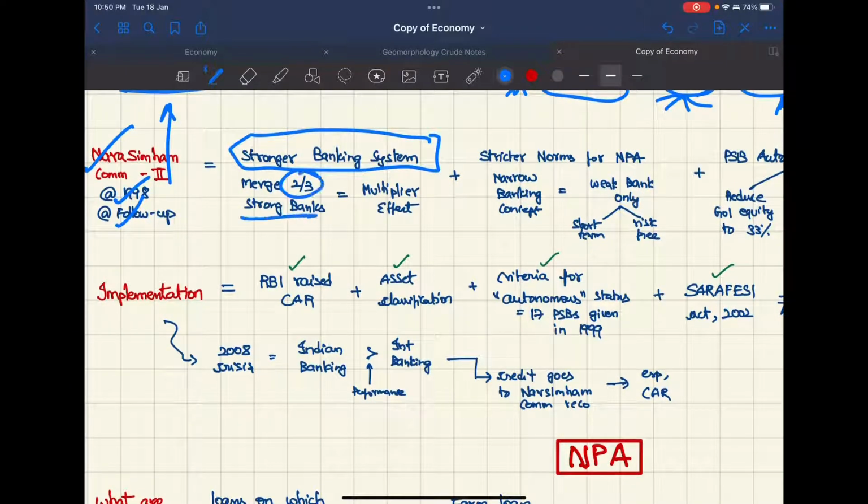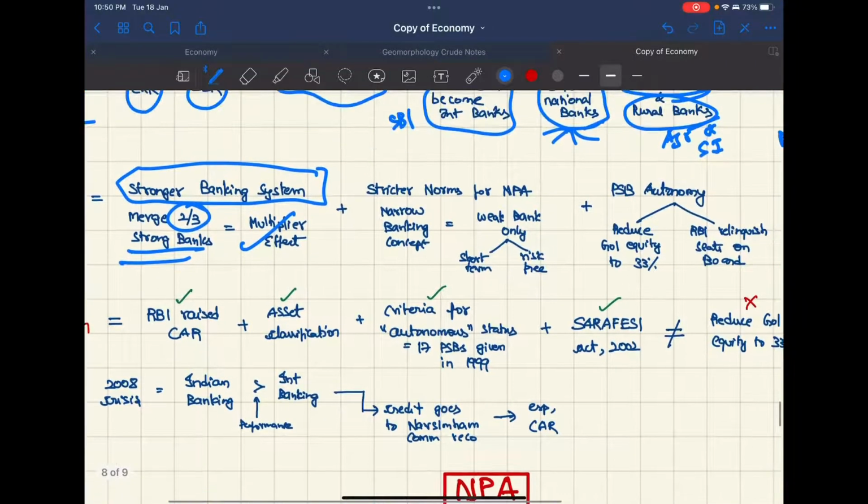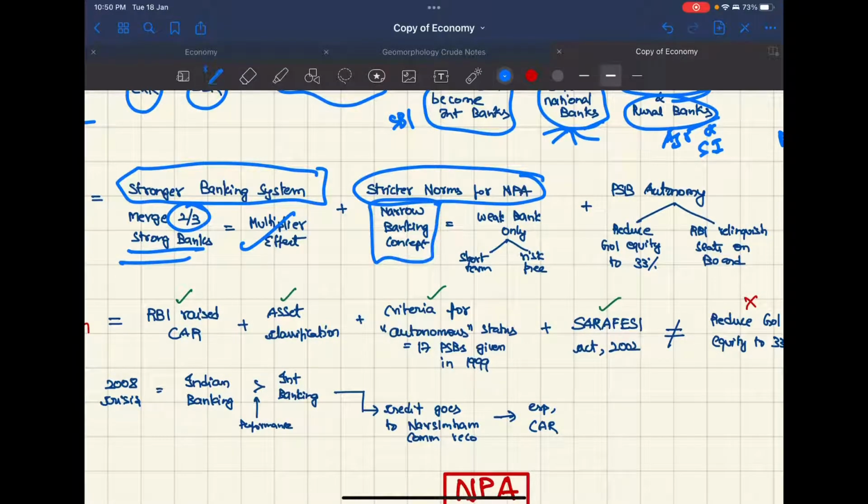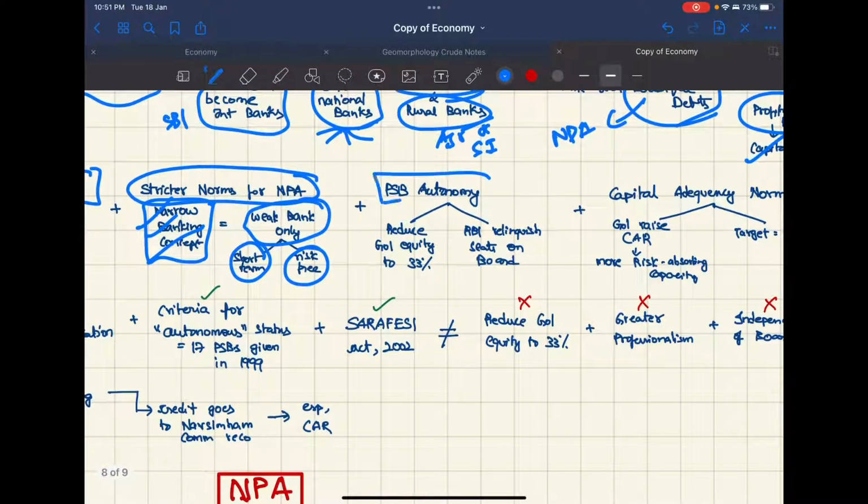Merge two or three stronger banks. This will give a multiplier effect on the banking sector. Stricter norms for NPAs. They basically said about the narrow banking concept, which is that weak banks should only go for short term and risk free loans, and autonomy should be given to public sector banks. Reduce government equity to 33% only, and also RBI should relinquish seats on the board.